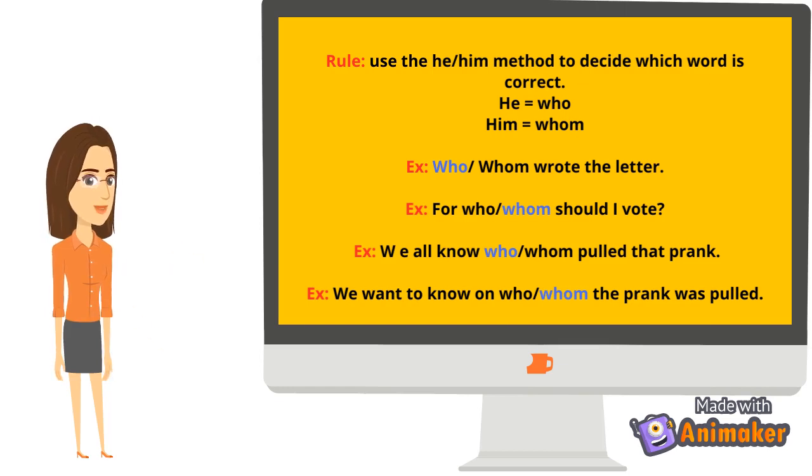For example, who or whom wrote the letter? Of course, we can't say him wrote the letter. We have to say he wrote the letter. Therefore, who is correct.